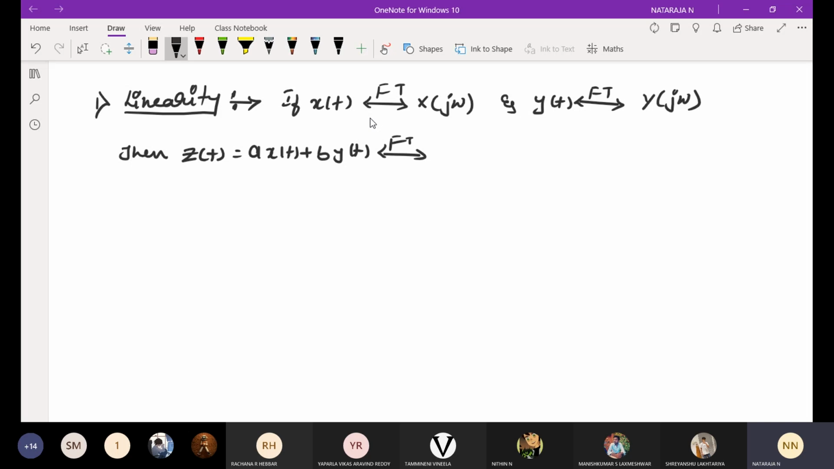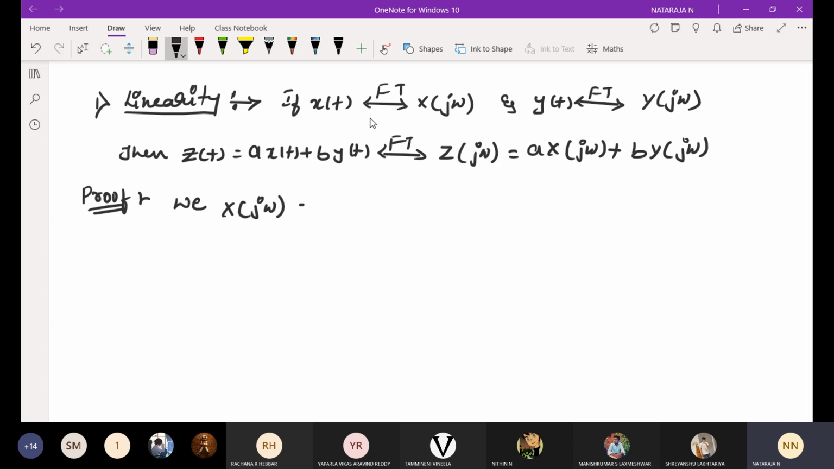The Fourier transform z of j omega is equal to a into x of j omega plus b into y of j omega. We need to prove this. Okay, we'll go with the proof. We know that x of j omega is equal to integral from minus infinity to infinity x of t e power minus j omega t into dt.